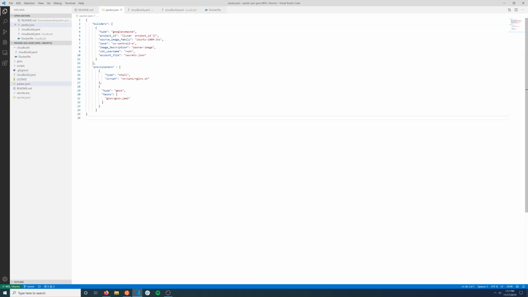And if we go back to our Packer file, everything is pretty much the same, except we rename the service account to secrets.json, and you can name that whatever you want. Just make sure that when you create the KMS key, you actually make that change everywhere.